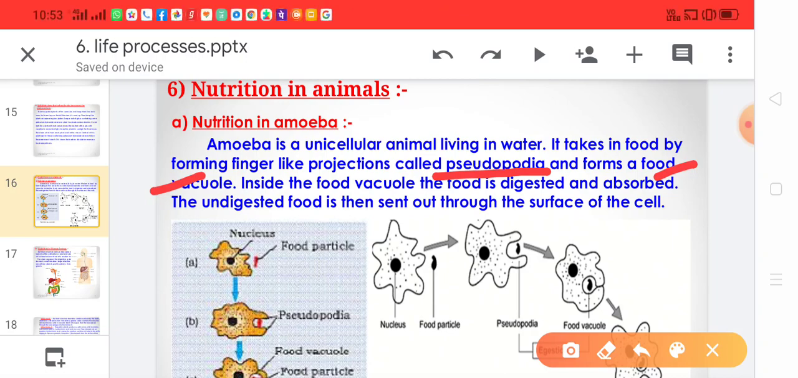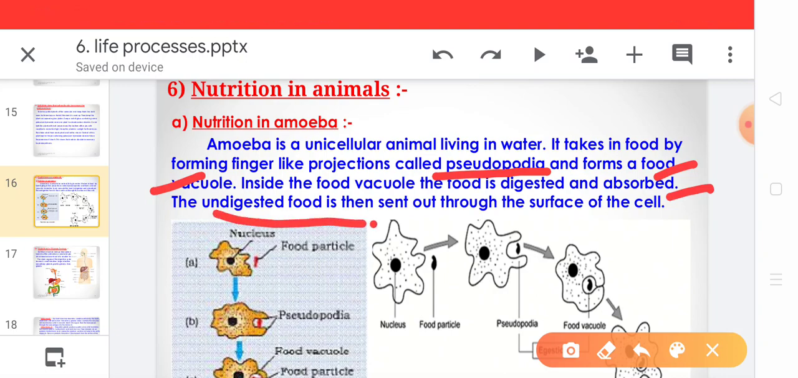This food vacuole allows the food to be taken inside the organism's body, and then the enzymes from the cell cytoplasm are released into the food vacuole, and the food is digested inside the food vacuole. Then the digested food is absorbed and the undigested food is sent out through the surface of the cell.